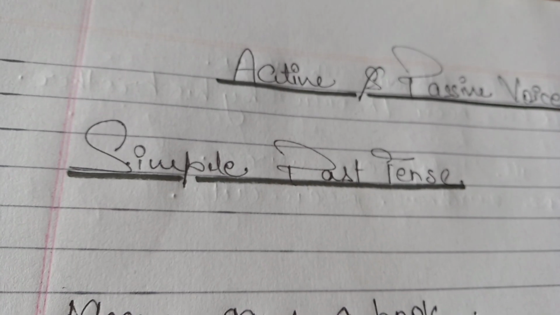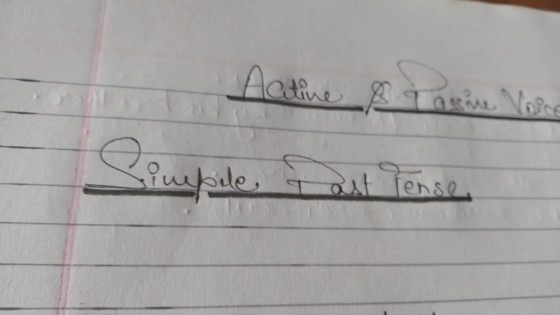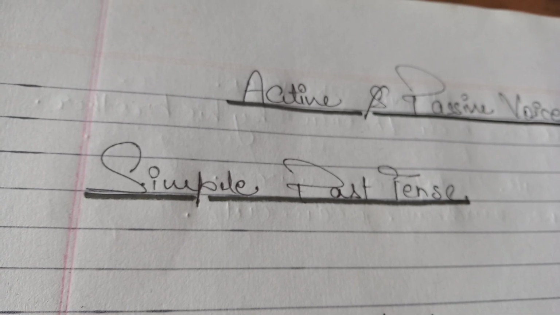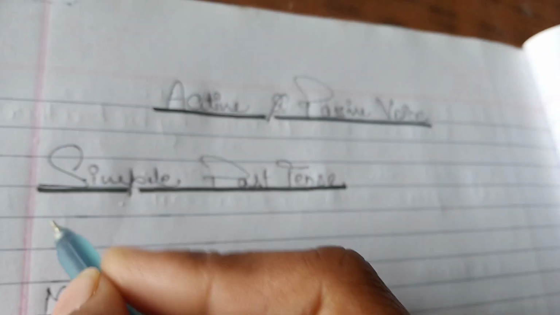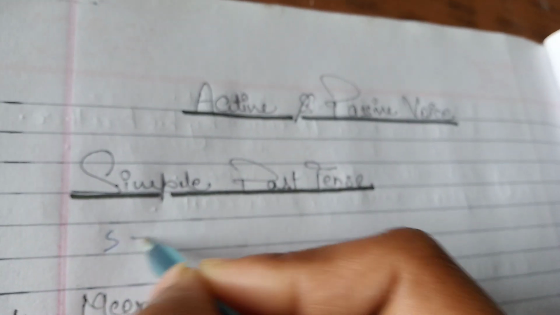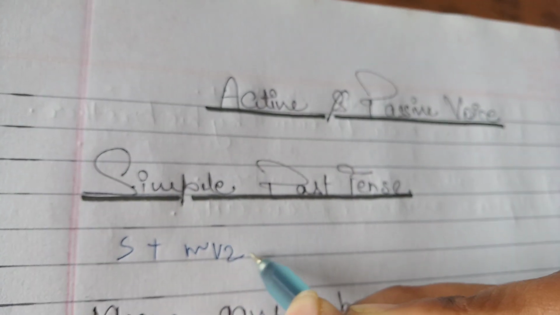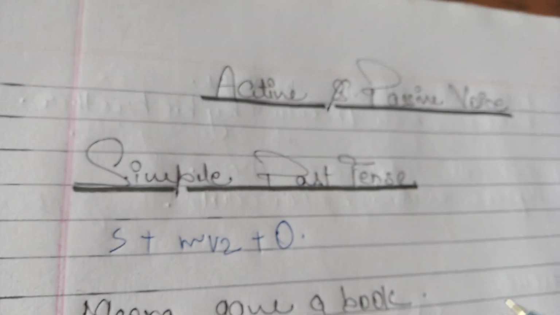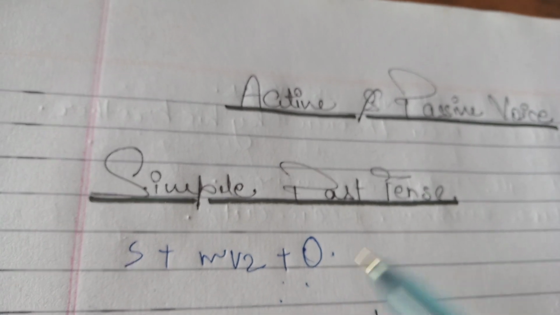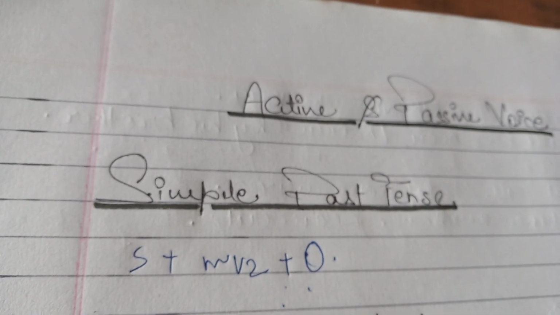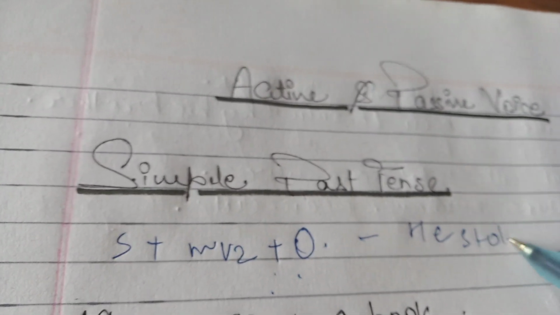So guys, if a sentence is based on subject, the main verb of the sentence will be in the second form, and then object. Simply, we can say: subject plus main verb 2, means second form, then object. Basically, the sentence will be based on this structure. Like, he stole my book.